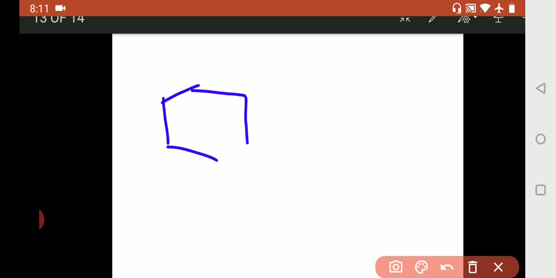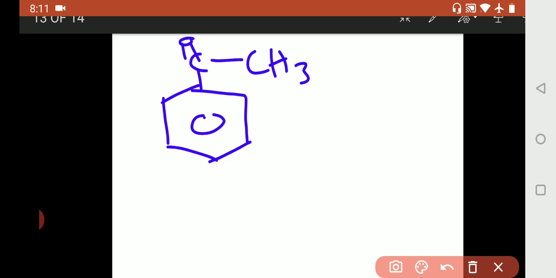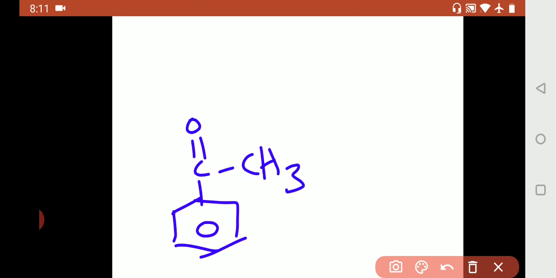So one more example we have seen, acetophenone. What is acetophenone? This is the benzene ring with an aceto, CH3CO group: C double bond O, CH3. I shall write it neatly. This CH3CO group is called aceto, and as it is present on benzene, that is acetophenone. Its name is acetophenone.